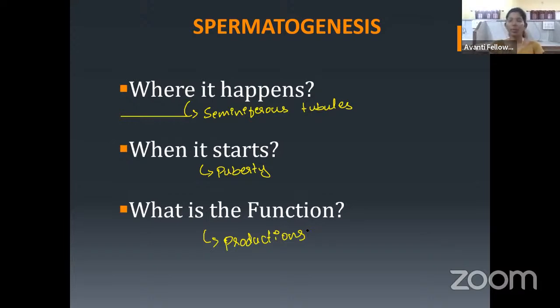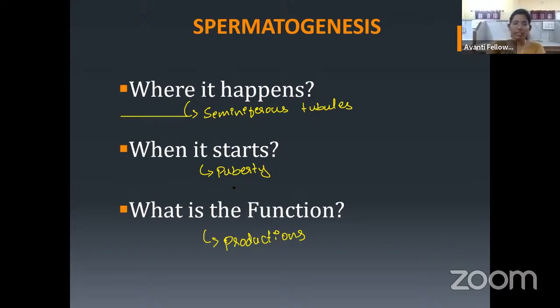Is it clear? Where will spermatogenesis happen? The seminiferous tubules. If you can recall the structure of the testes, in the testes you can observe the seminiferous tubules. Later they connect to the rete testis. Do you all remember that? Yes, very good. And when does it start? At the age of puberty.